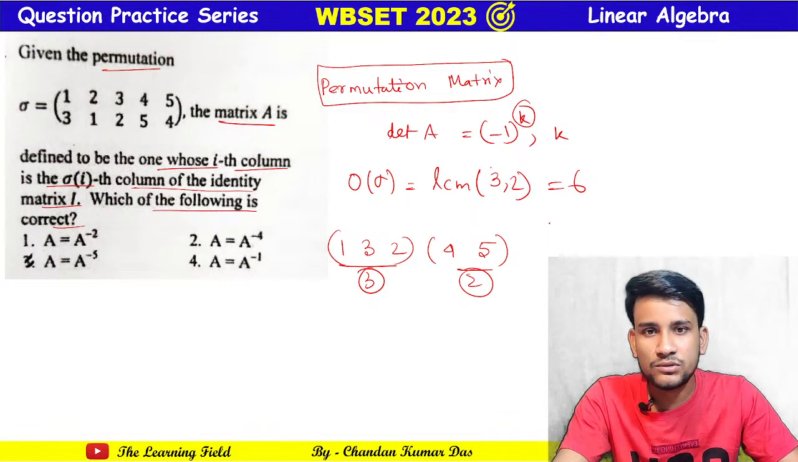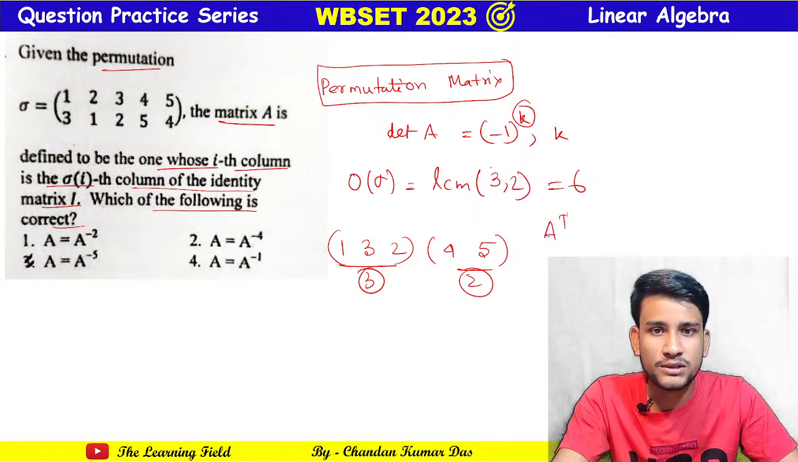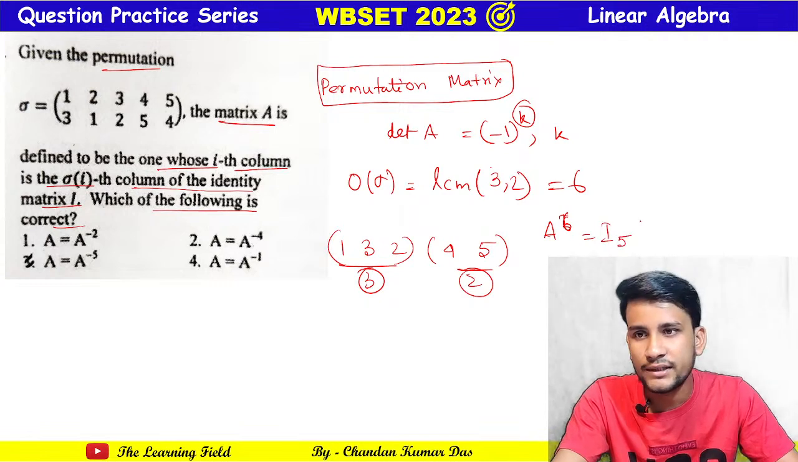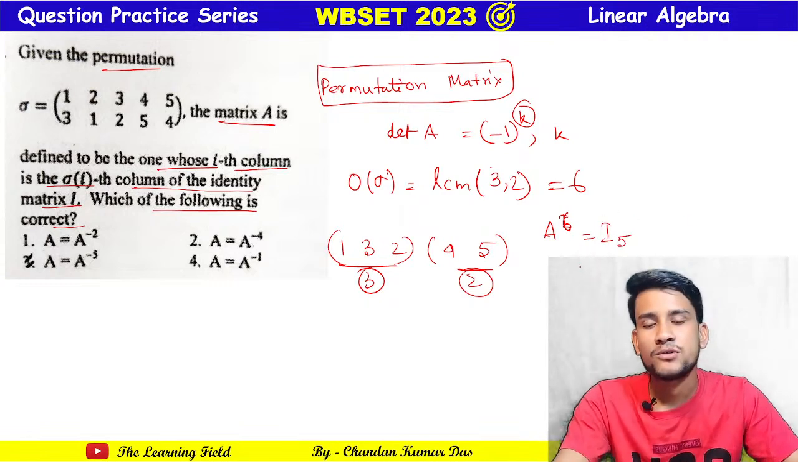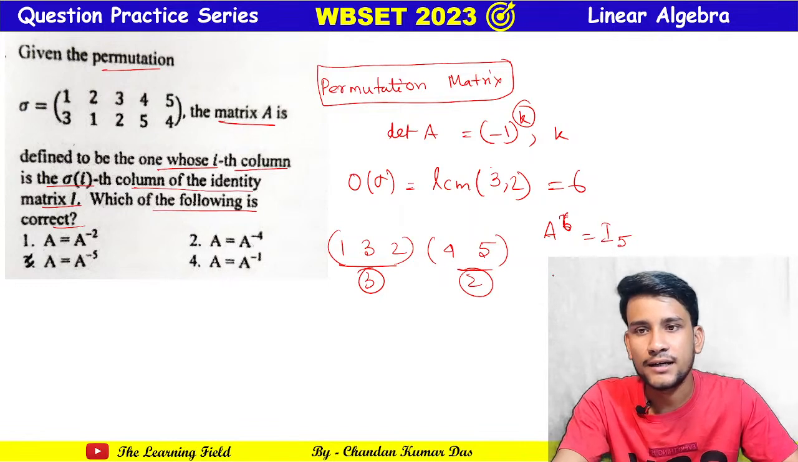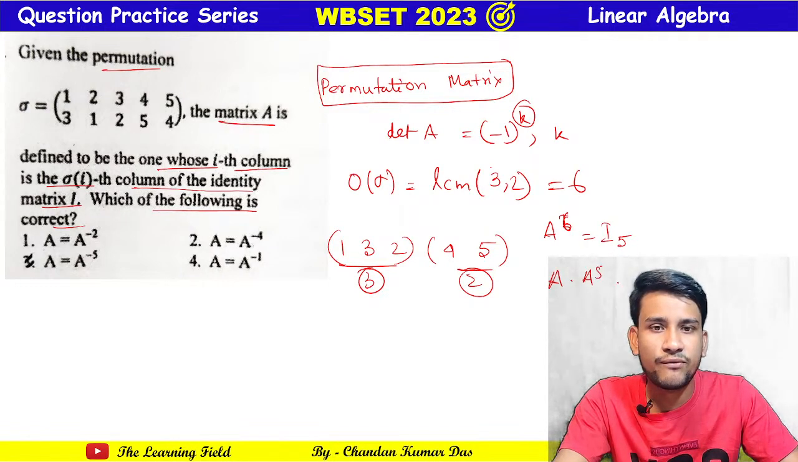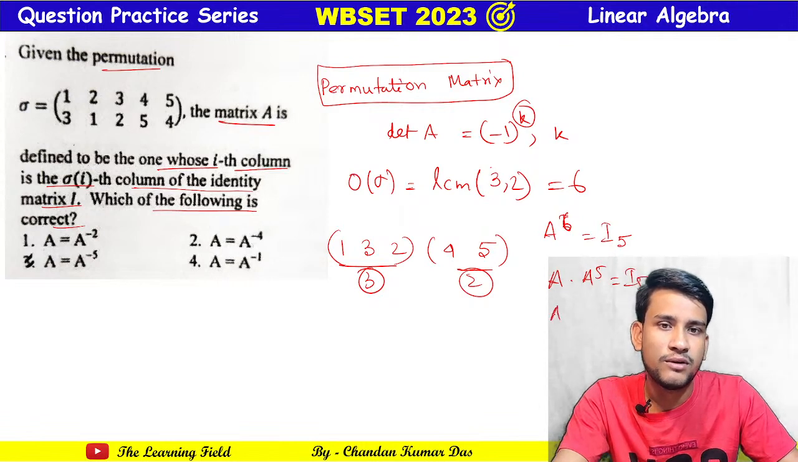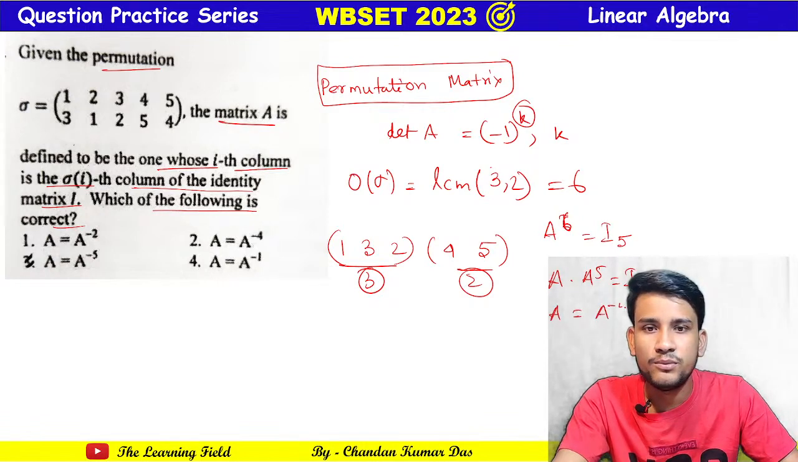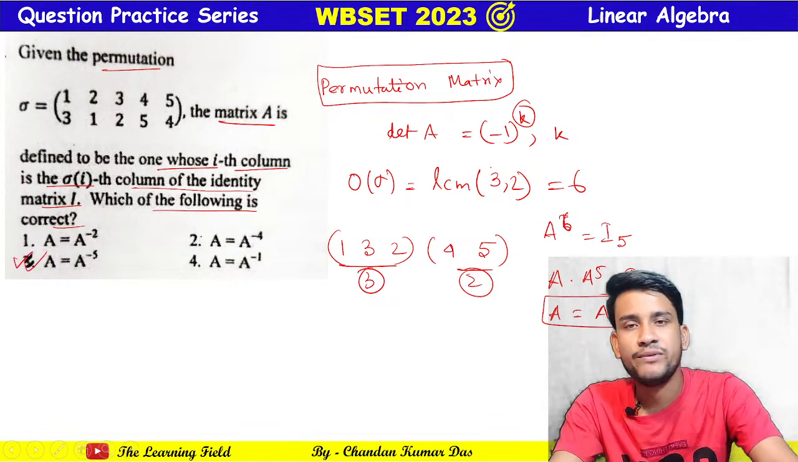So we can write the order of the permutation, A to the power 6, is the identity matrix I5, yeah, I5. So we can get that A into A to the power 5 is equal to I5. So A is equal to A to the power minus 5. Okay, this is the answer, option C. This is a very easy question.